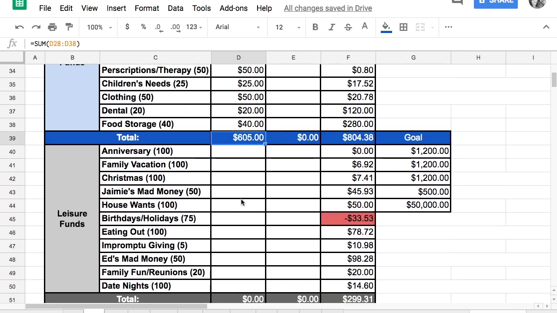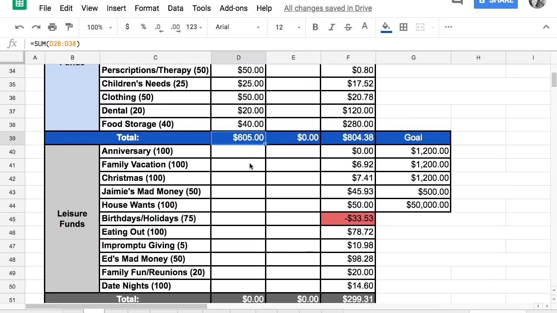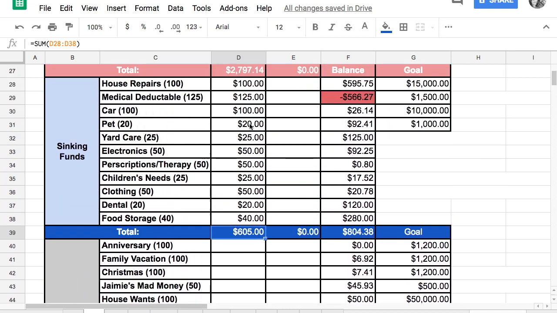I do also want to fill in our leisure funds. We might not fill in all of these funds 100%. I think house repairs, let's do $50 in a house repairs account. Medical deductible, I still want to keep that high. Car, I want to keep high. Pet is not receiving too much. Yard care is okay.